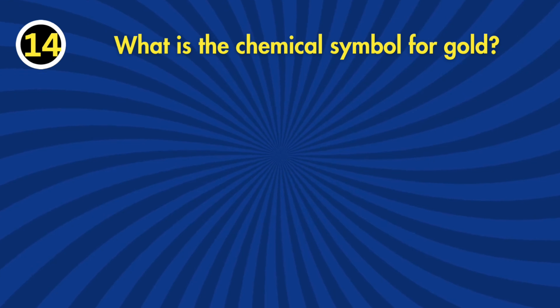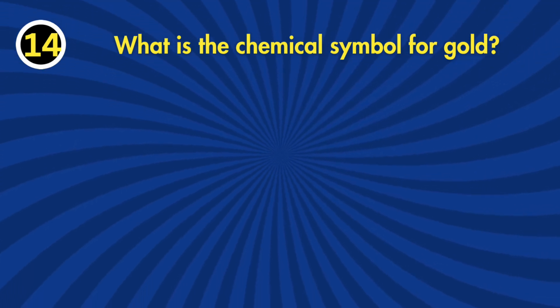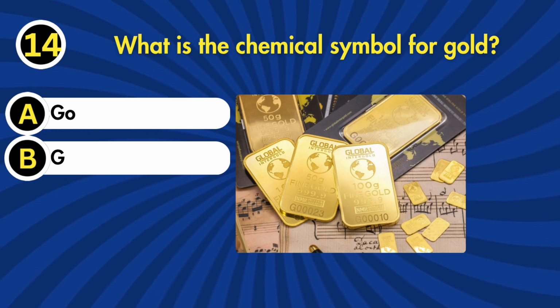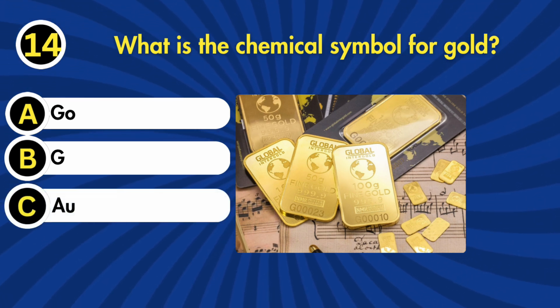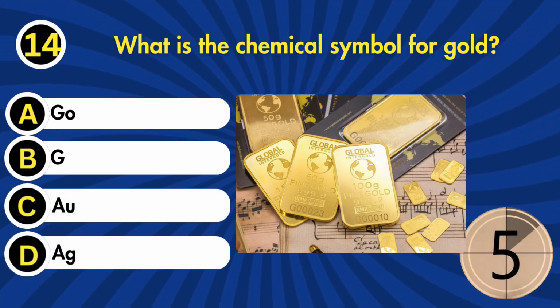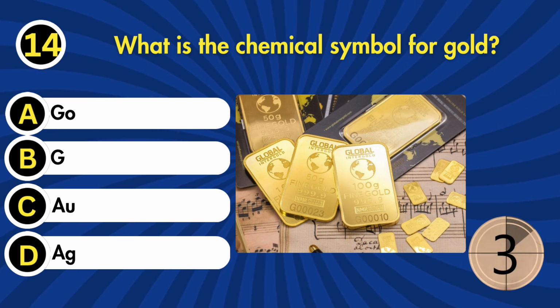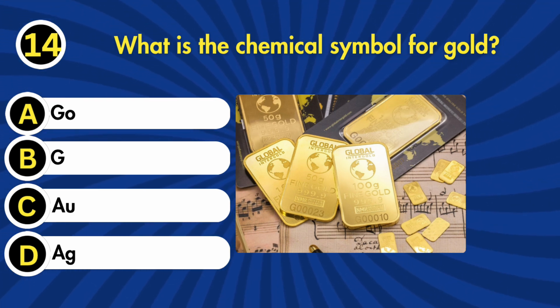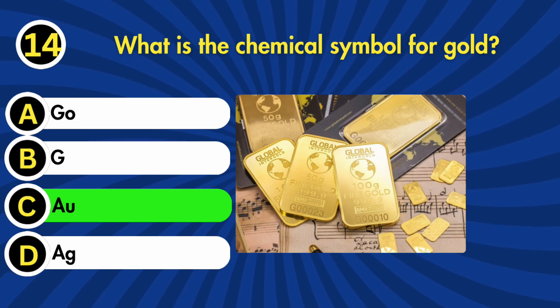14. What is the chemical symbol for gold? A. Go. B. G. C. O. D. AG. The correct answer is C. Oh.